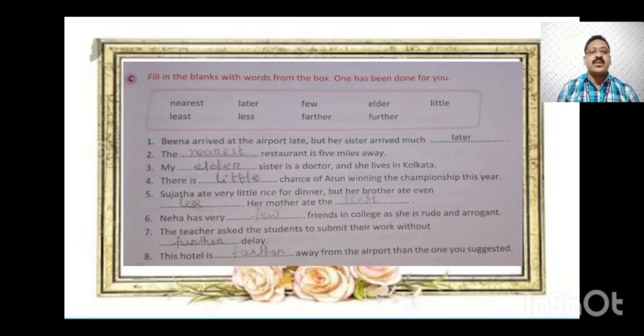Eighth one: his hotel is further away from the airport than the one you suggested. Further means it is farther. Further is the comparative form. Far, further. This is about exercise C.